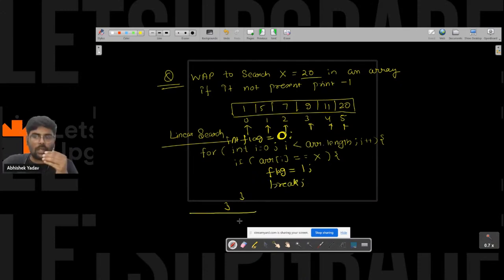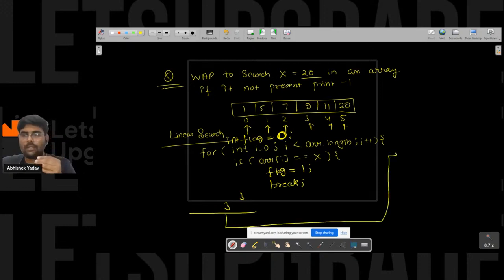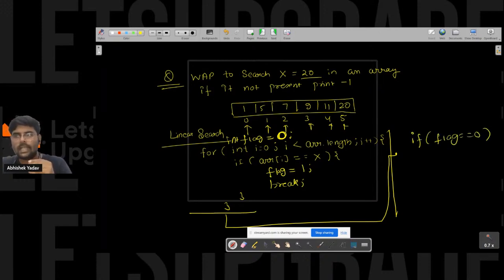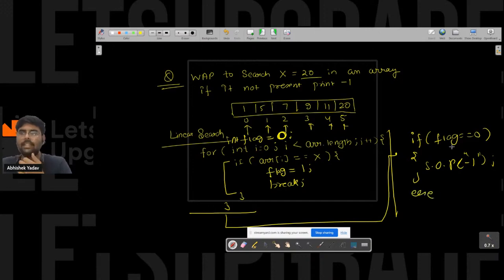After moving out of the for loop, you can write a check: if the value of flag is equal to 0, that means you have not changed the value of flag. That means this if condition was not true in any of the cases. So here you can write System.out.println(-1), right? Else, if flag is not equal to 0, in that case you can print "element is present".